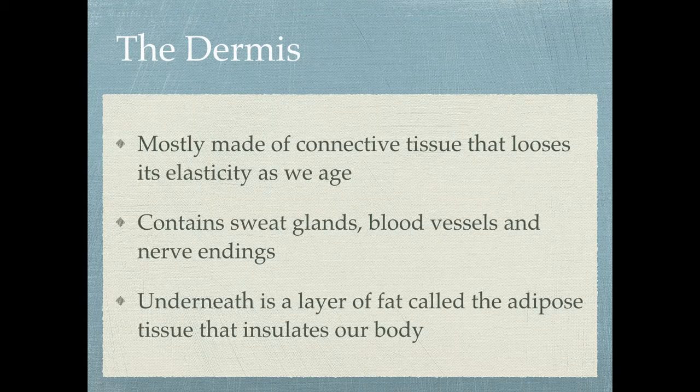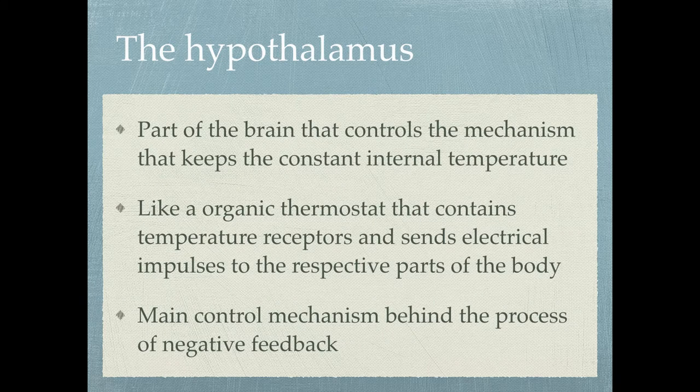Now, the dermis, as I just explained, is mostly made of connective tissue that loses its elasticity as we age. It contains sweat glands, blood vessels, and nerve endings. Underneath the dermis is a layer of fat called adipose tissue that insulates your body, as well as acting as an energy reserve.